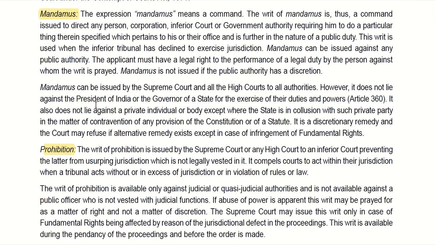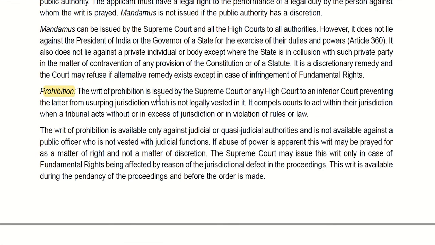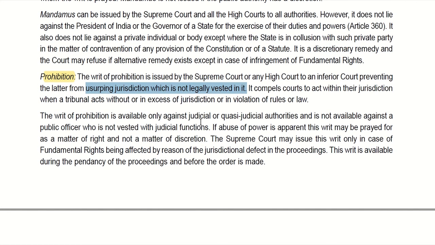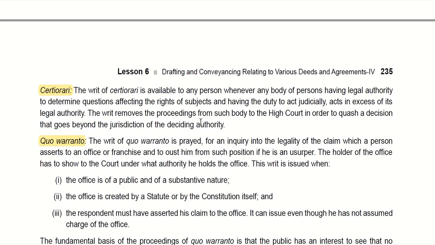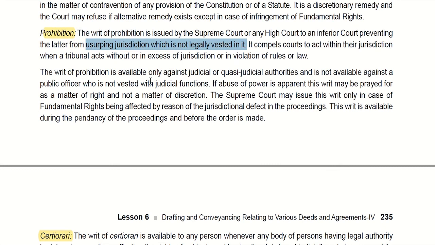The third writ is the writ of prohibition. When any court or judicial authority is acting in excess of its jurisdiction, that is, in excess of its powers vested in it, the Supreme Court or High Court issues this writ asking it to act within its powers. The important thing to remember here is this writ is issued only when any case is pending in court.